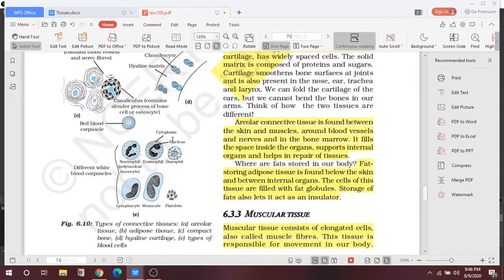Here you can see RBC, hyaline and RBC. You can see neutrophil, eosinophil, basophils. These are the different types of WBCs, lymphocyte, monocyte and the platelets. So these are the different types of white blood corpuscles.